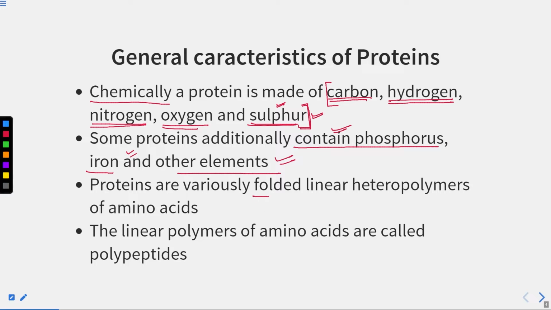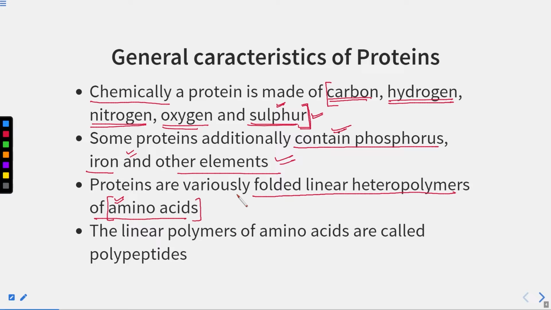Proteins are variously folded linear heteropolymers of amino acids. So what are the building blocks of any protein? The building blocks of any protein are amino acids. How do these amino acids come into the cell? We eat animal protein and plant protein, and that protein gets digested in our digestive tract. This starts from the stomach and ends in the small intestine. All this digested protein gets absorbed in the form of amino acids. Now these amino acids are present in the blood.